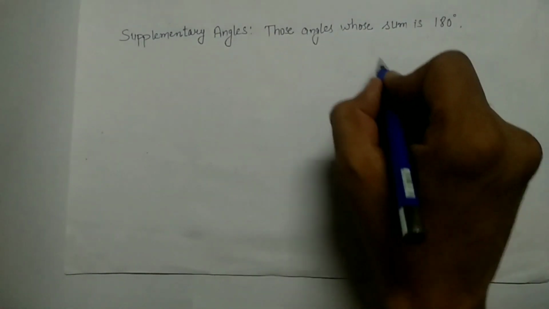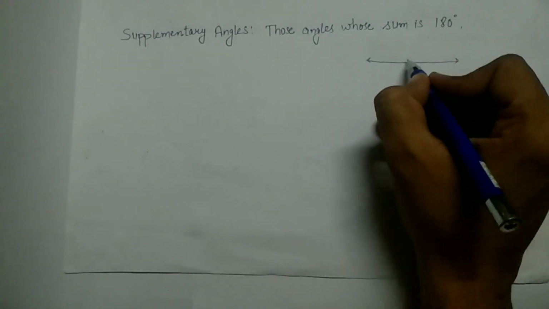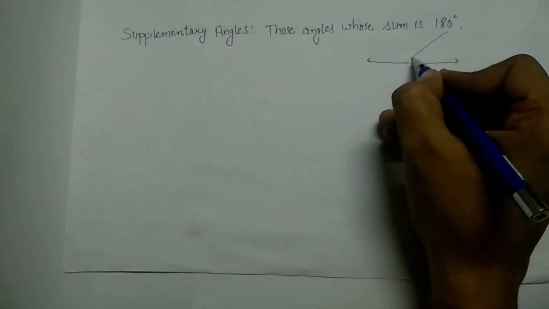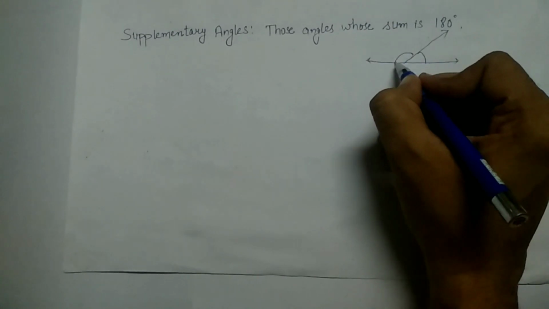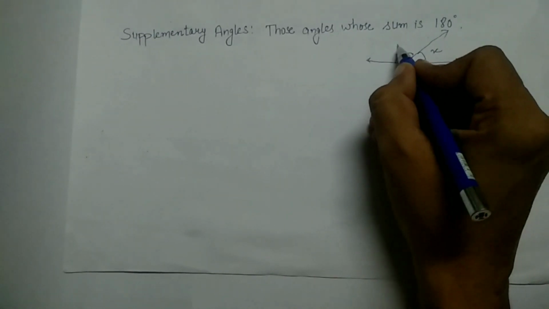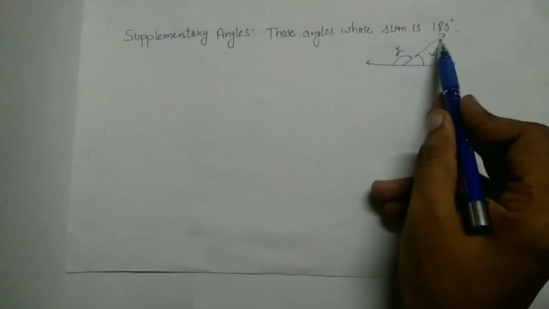So guys, our next type is supplementary angles. What are supplementary angles? Those angles whose sum is 180 degrees. जिन angles का sum 180 degree होता है, that are called supplementary angles. As we know, I am drawing a line here, and a ray here. So you can see one angle is here and one angle is this. Take this angle as X and take this angle as Y.